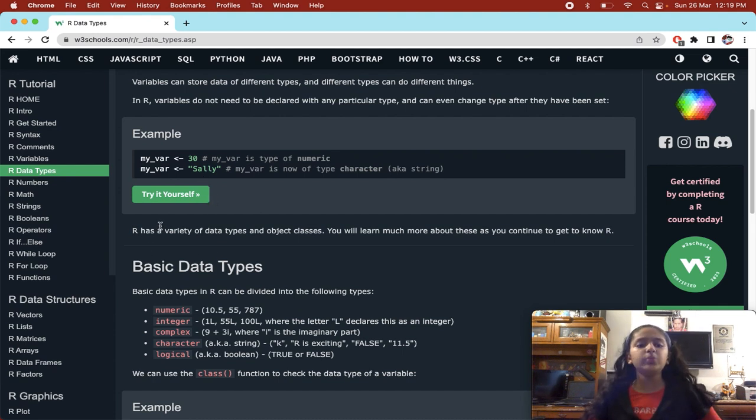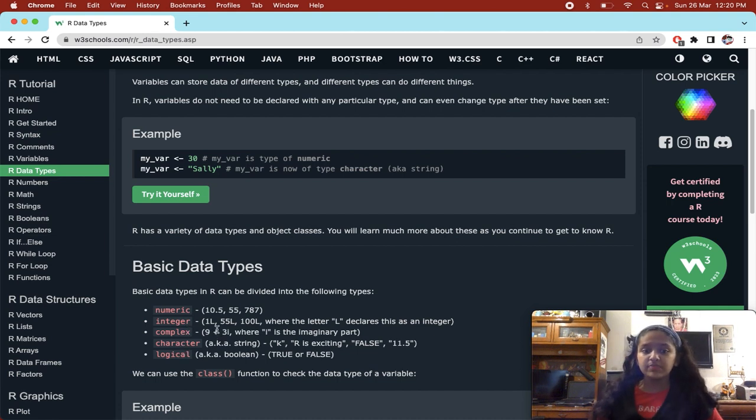R has a variety of data types and object classes. You will learn much more about these as you continue to get to know R. Basic data types: now we are going to learn the basic data types of R. Basic data types in R can be divided into the following types: numeric, integer, complex, character, and logical.